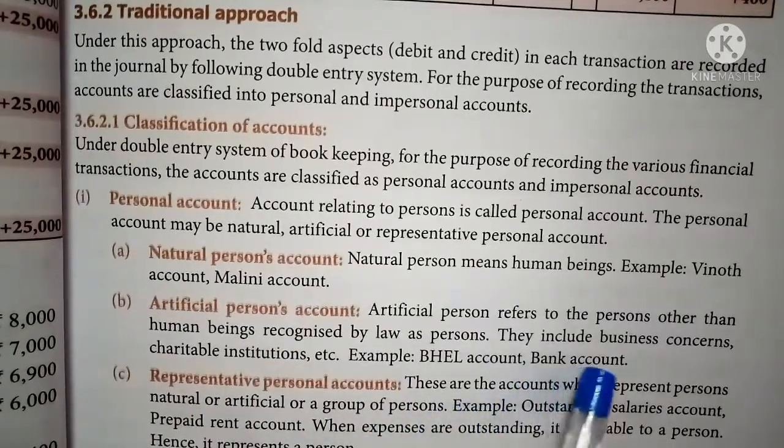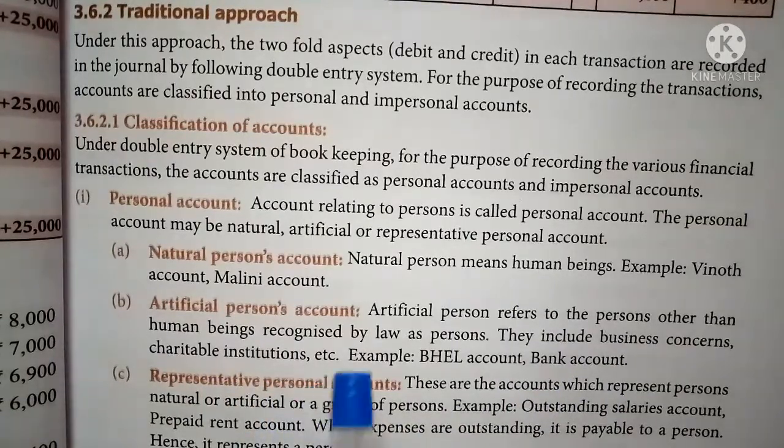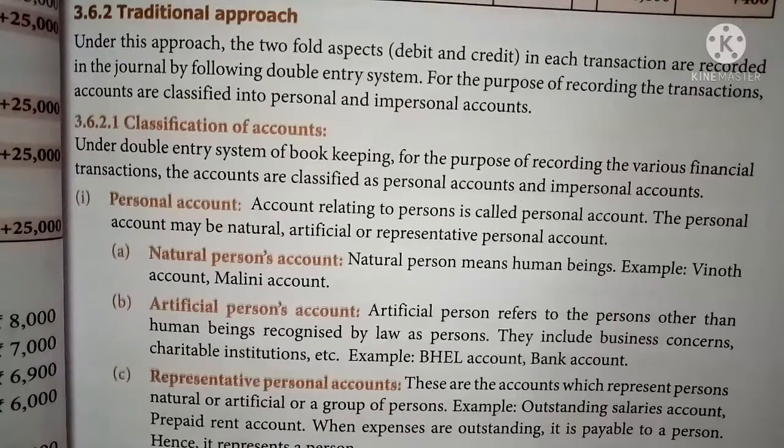They include business concerns, charitable institutions, etc. Suppose a business concern opened an account in the name of Bata and Company, it is an artificial person's account. Bank account and any other group of persons account are called artificial person's accounts.